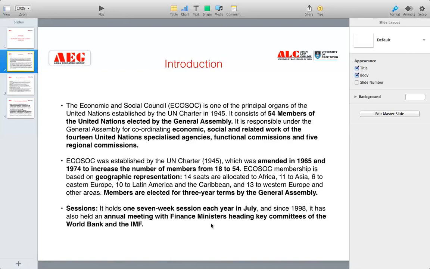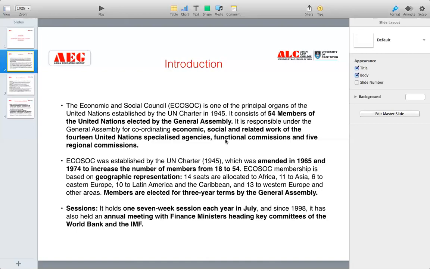So if I have to give a nutshell about the introduction to the ECOSOC, you should know it is one of the principal organs of the United Nations. It has been established by the UN Charter in 1945, and it consists of 54 members. The membership has increased from 18, which was the initial membership in 1945, to 54 by two amendments, 1965 and 1974. These 54 members are elected by the General Assembly.